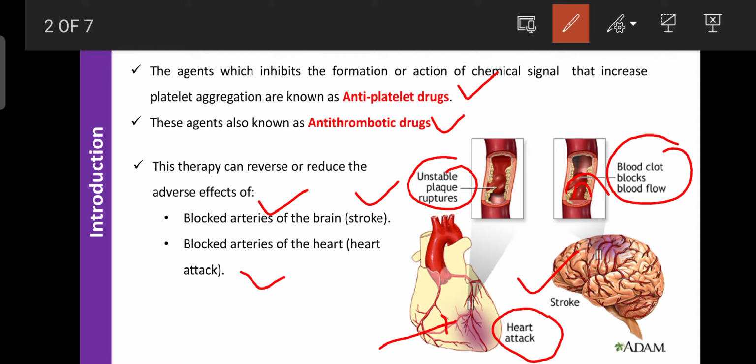After that, they go for the diagnosis. What has happened? Whether it is related to a blood clot or any other factors responsible for that type of stroke or loss of consciousness, they can diagnose later on, but immediately they give aspirin as the life-saving drug. So that's why aspirin is known as the life-saving drug.